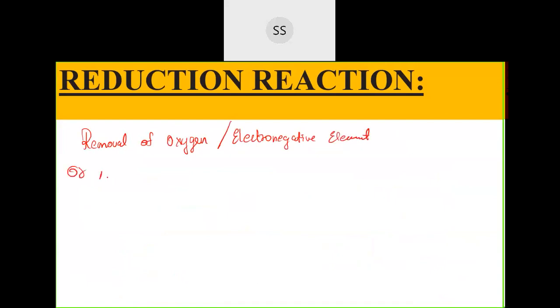Or you can write addition of hydrogen or an electropositive element. So this will be reduction, exactly opposite. That much if you remember would be enough.